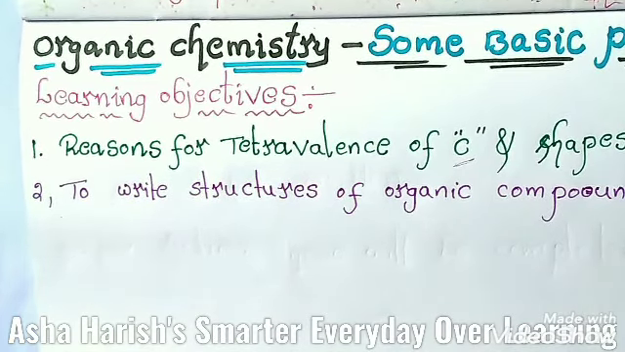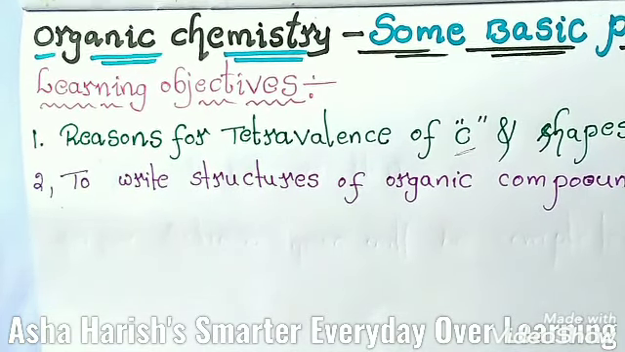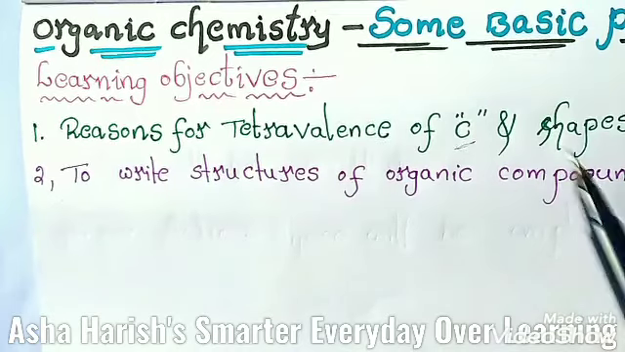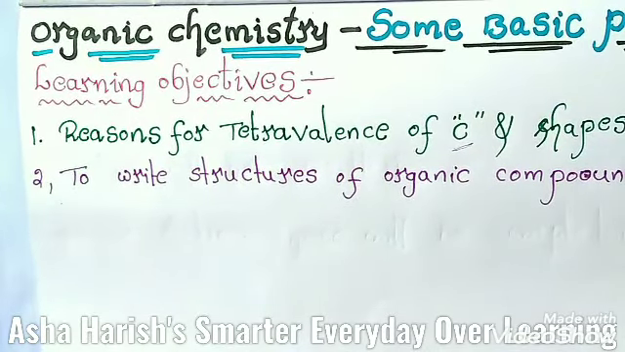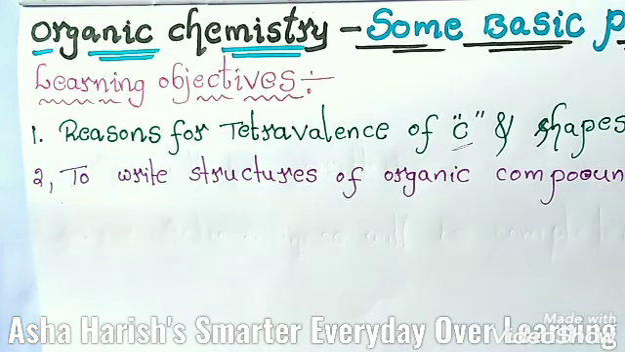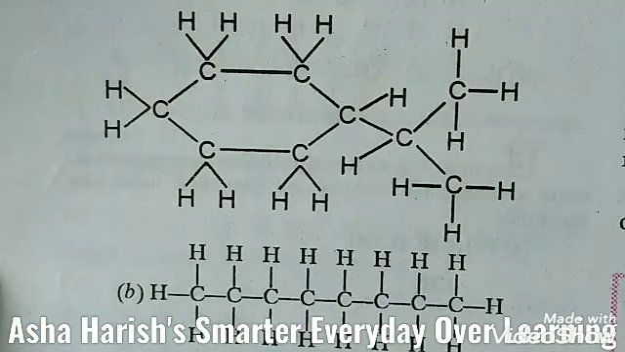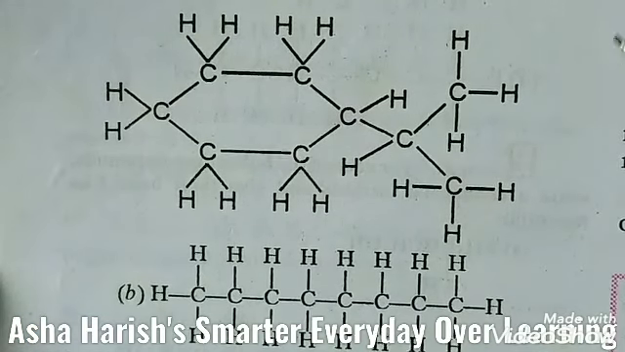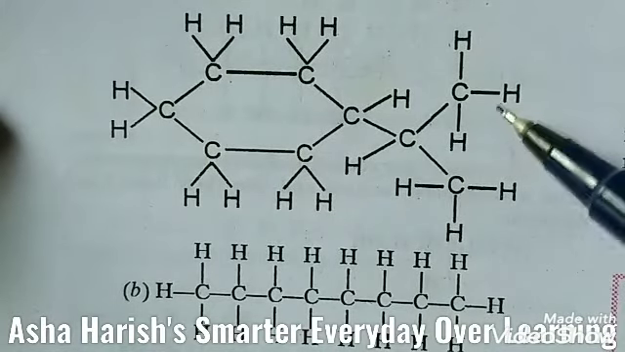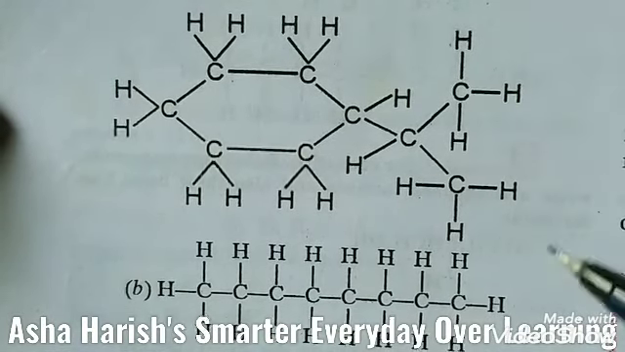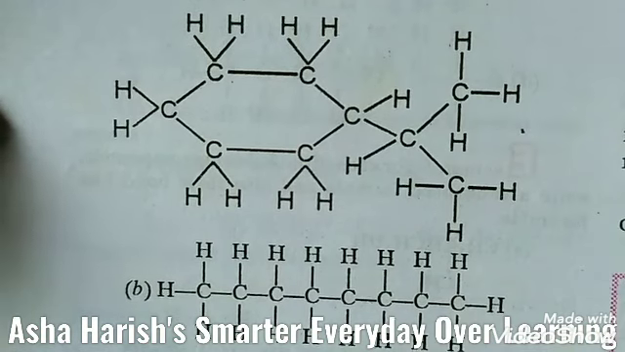Right, the second learning objective is to write structures of organic compounds based upon their chemical formula. We can see examples of this. Just by seeing the chemical formula or molecular formula of a compound, you have to write the chemical structure of the compound. That is learning objective 2.